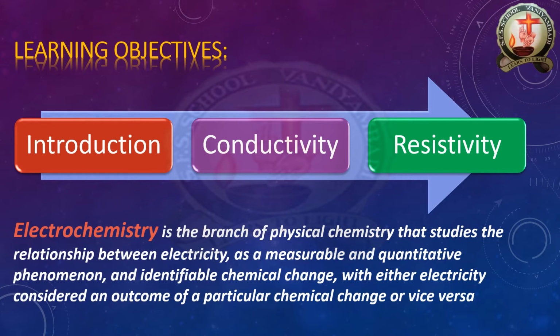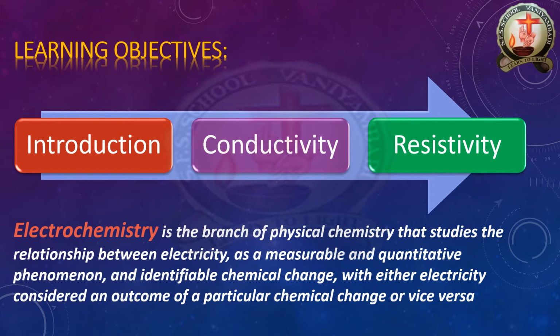The branch of physical chemistry that studies the relationship with electricity. I said already, while we are doing a chemical reaction, some reactions liberate heat and some absorb cold, like endothermic and exothermic reactions.